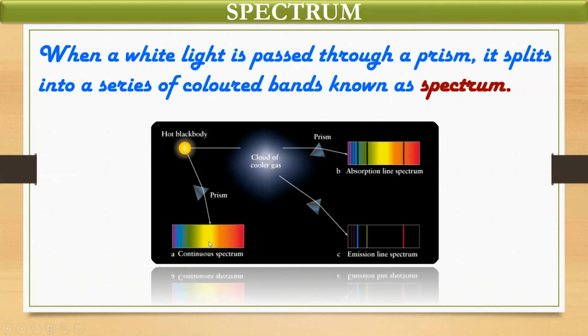Three different types of spectrum you can see here. That is a continuous spectrum, next is absorption line spectrum, and the other one is emission line spectrum. Now, how these types of spectrums differ from each other, we are going to look into in this particular video.